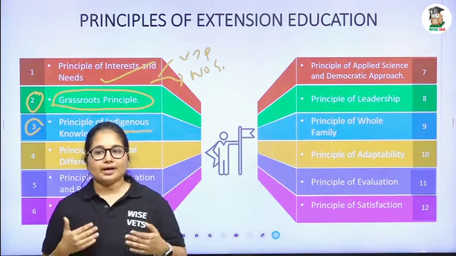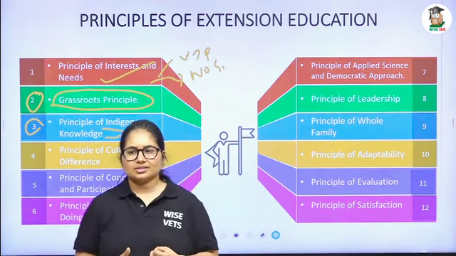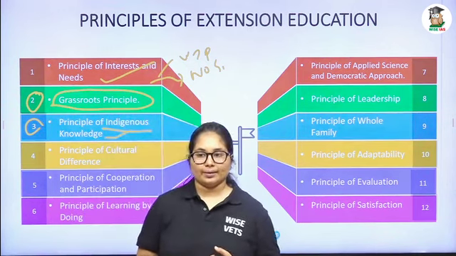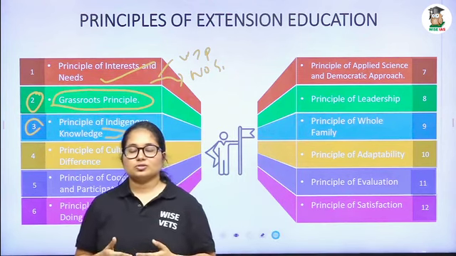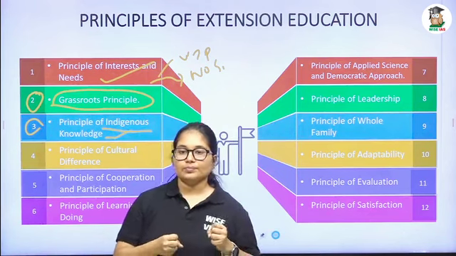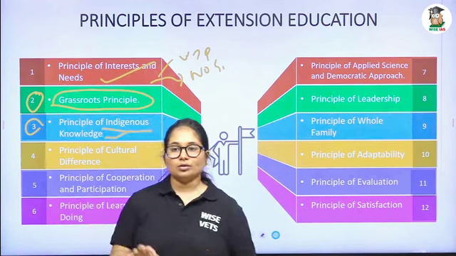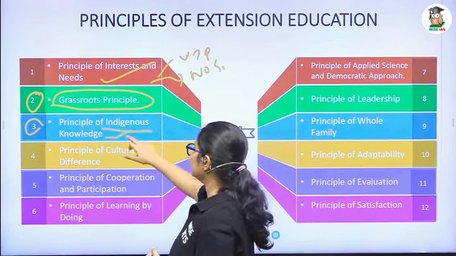The exotic breeds have more production, but the important thing is they are less disease resistant, and they are less adapted to our climate. So before going for an extension education program, we have to give more value to indigenous knowledge, and we have to incorporate it along with the modern technology. That comes under the principle of indigenous knowledge.